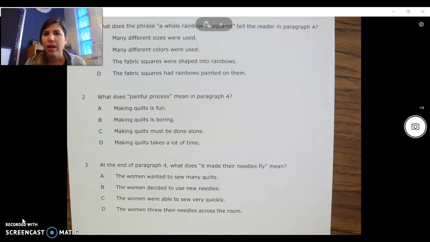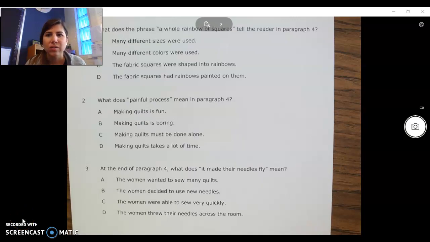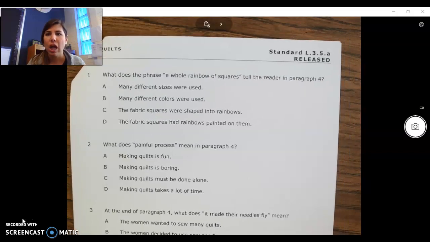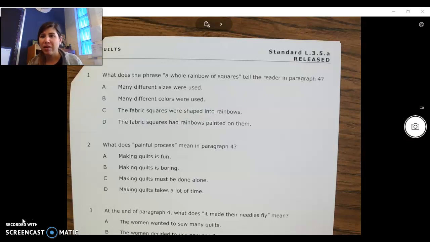Right, so now that we've read our story, we're getting ready to answer some questions. And just like last week, you're going to see that these questions tell you what paragraph to go back and find that phrase or that word. And this week, all of our questions are going to be about figurative language. So phrases that might sound a little funny, but the author's using them to emphasize a point he's trying to make. And we'll look at some examples here in a second.